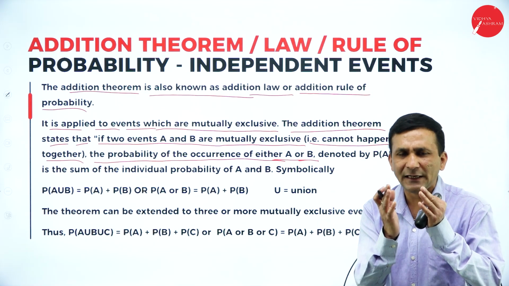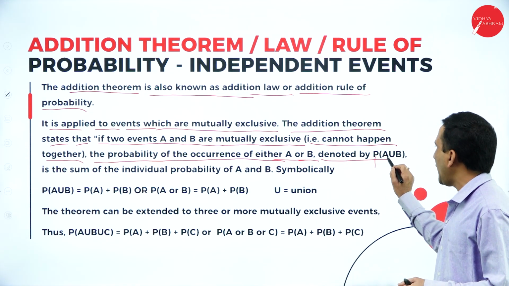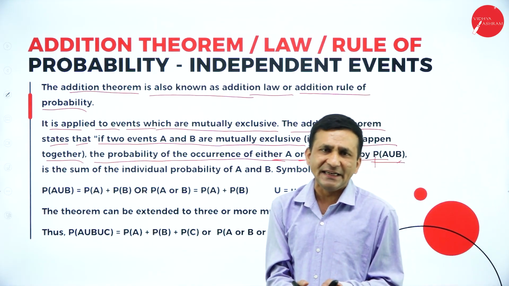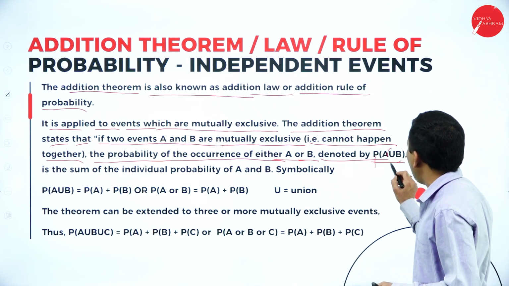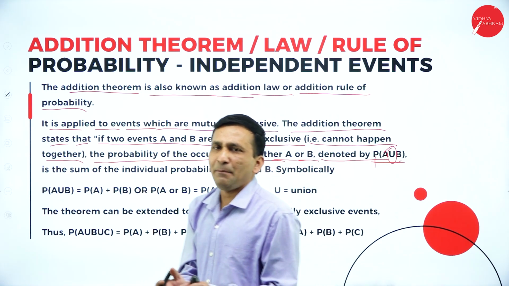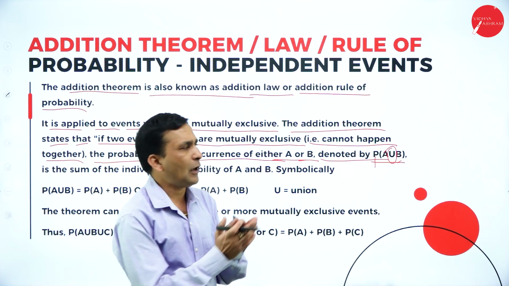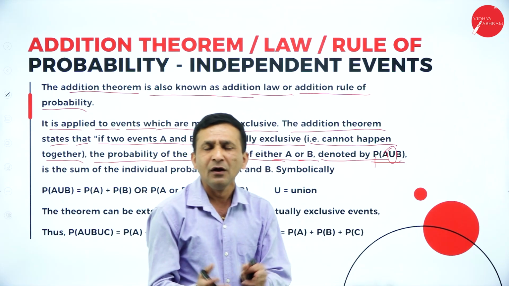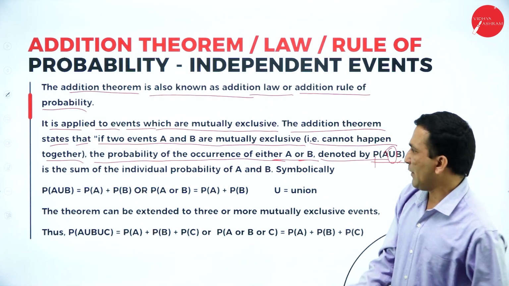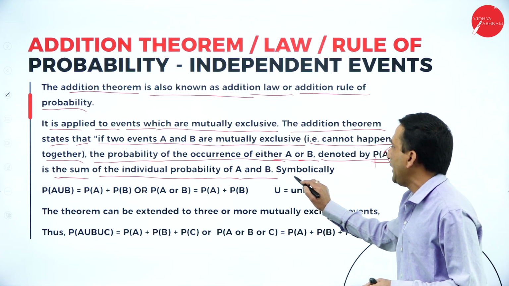Either you are expecting A or B, denoted by P of A union B, because we are writing them together. Symbolically, we are adding together the probability of A and the probability of B. For example, the probability of A is set for the odd number and the probability of B is set for the even number. When you are writing the total dice result, we are writing 1 to 6. So it is the sum of the individual probabilities of A and B.